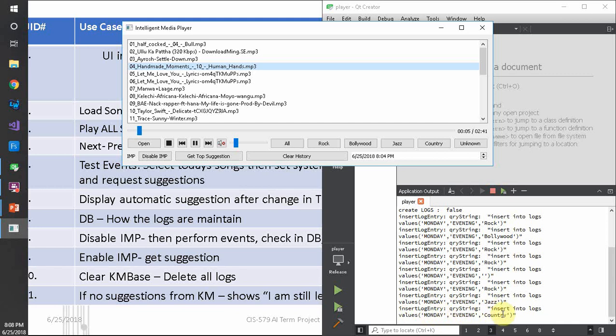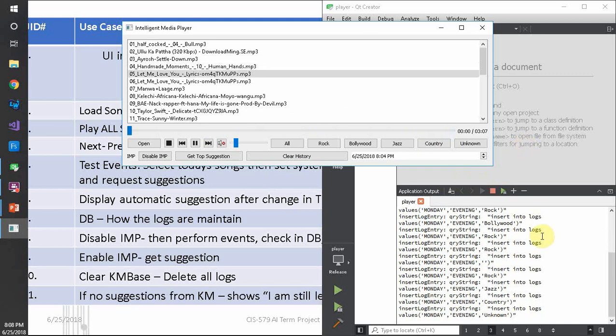If I select a new song, a new entry is inserted into the logs, which is Monday evening I am listening to country music. The user need not click to load the entries into the database. As soon as the song finishes and it loads the new song, we get the new entry which says Monday evening unknown. Unknown genre is on purpose because some of the songs don't have a genre mentioned in the metadata, so all those songs are inserted into the unknown playlist.